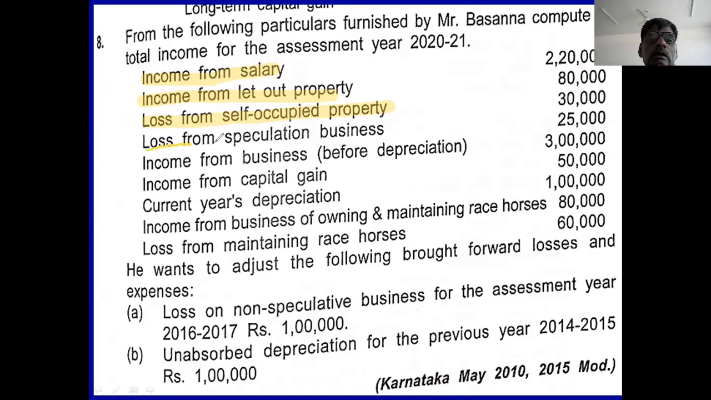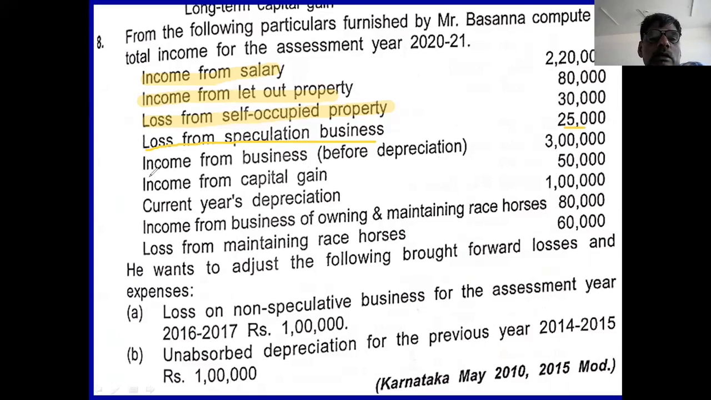The next is loss from speculation business, 25,000. This loss from speculation business is not possible to adjust in any other head of income. It is not possible to adjust in any other sources of income. You have to adjust it in speculative profit only. Therefore, 25,000 you carry forward to next assessment year.